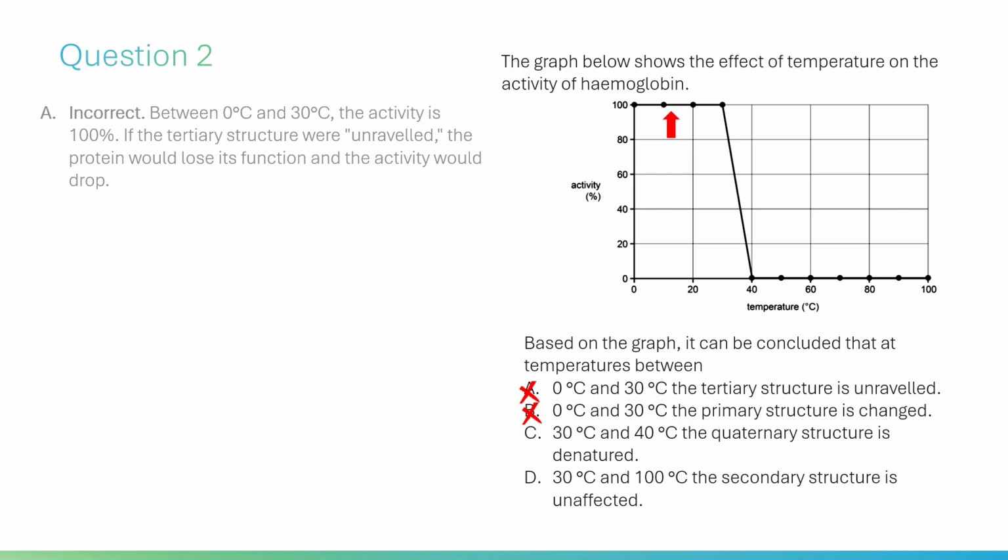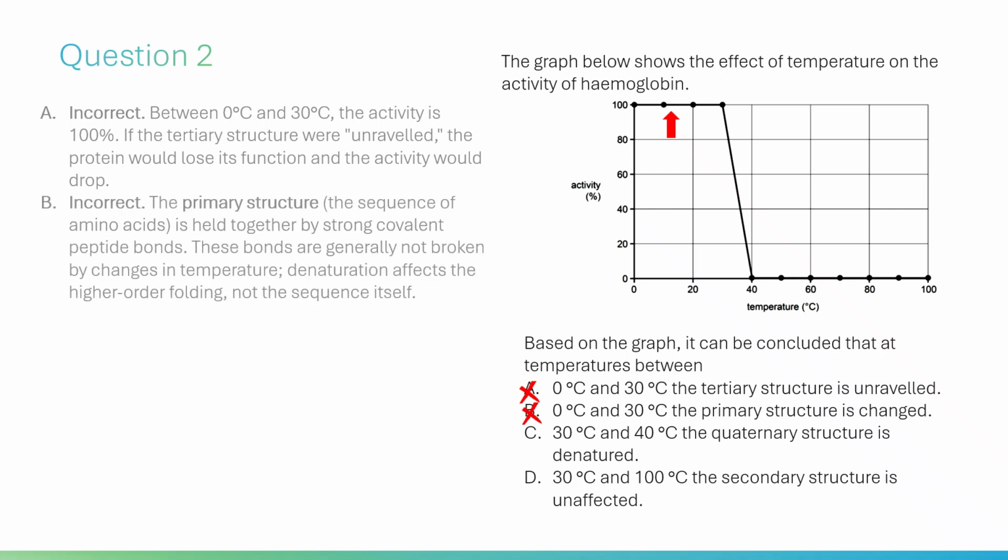B. Incorrect. The primary structure, the sequence of amino acids, is held together by strong covalent peptide bonds. These bonds are generally not broken by changes in temperature. Denaturation affects the higher order folding, not the sequence itself.